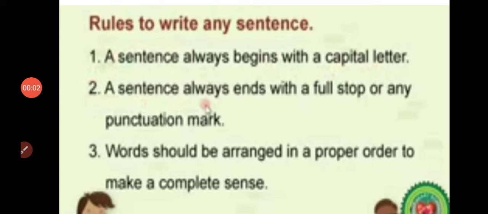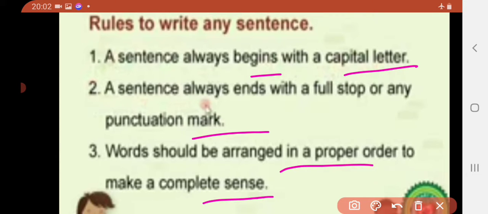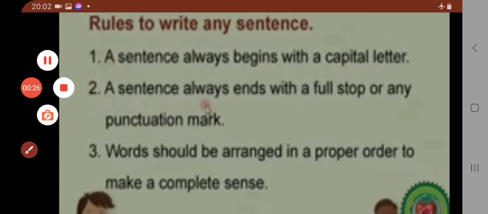Children, there are a few rules that we need to follow while writing any sentence. So let's understand. A sentence always begins with a capital letter. A sentence always ends with a full stop or any punctuation mark like a question mark. Words should be arranged in a proper order to make complete sense. Now let's understand through some examples.